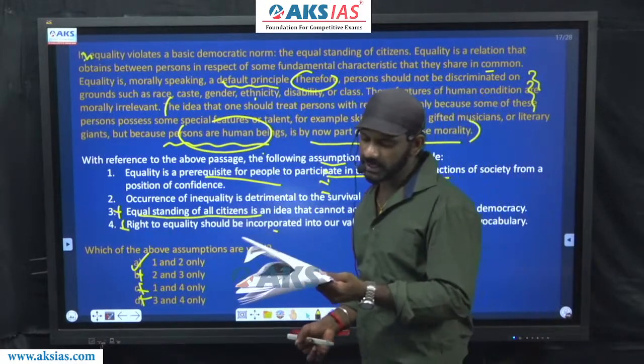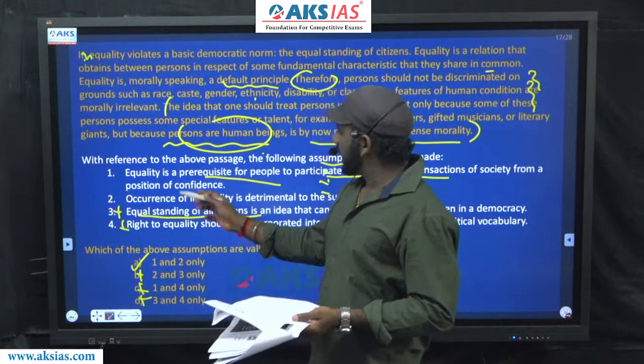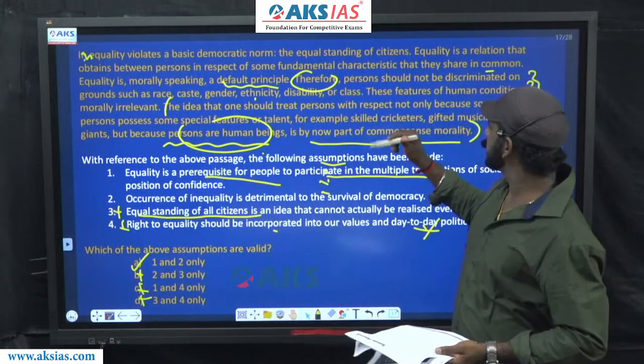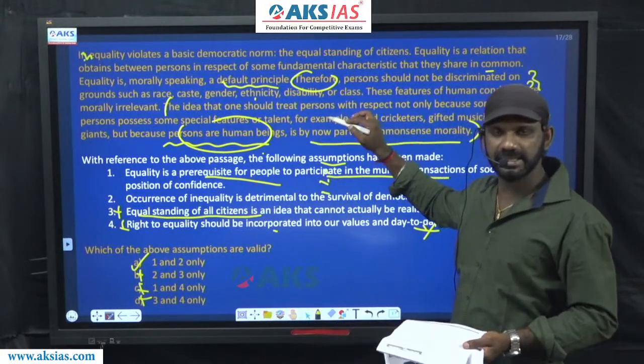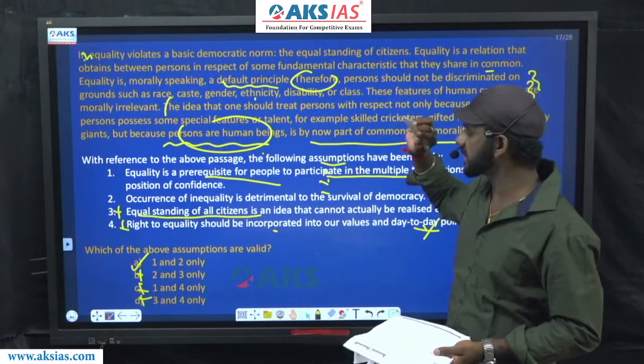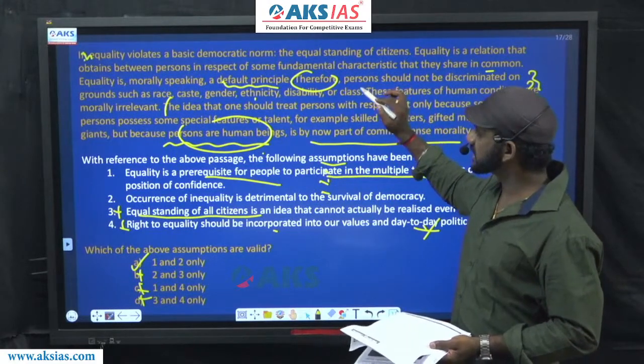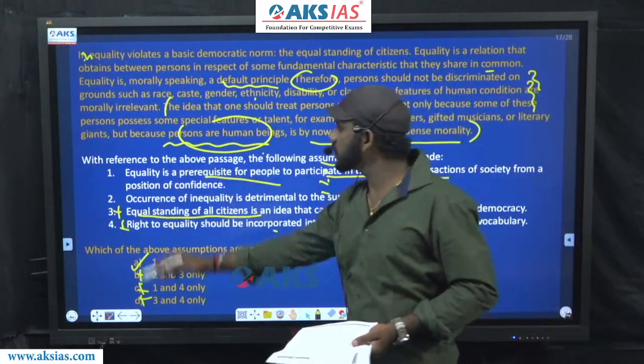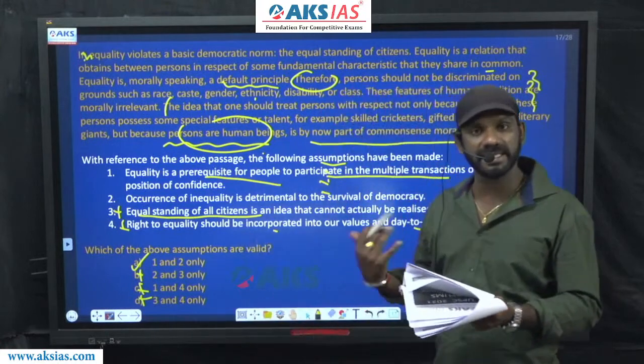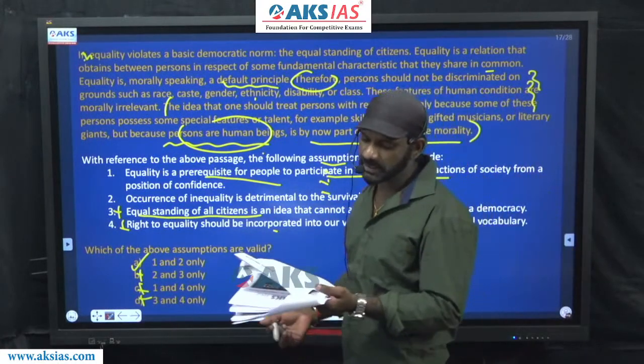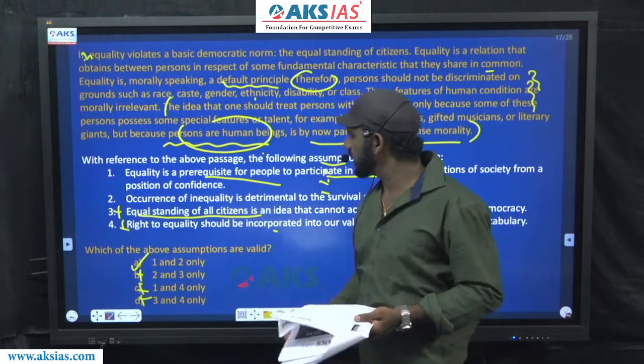The answer must be option A, 1 and 2 only. And 1 and 2 are based on the details given in the last sentence. And as an example, we are focused on the last but one sentence as well. Based on the last but one sentence and the last one, 1 and 2 can be agreed to as what can be assumed from the passage. The answer must be option A, 1 and 2 only.